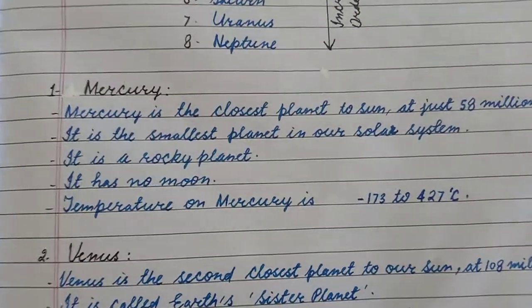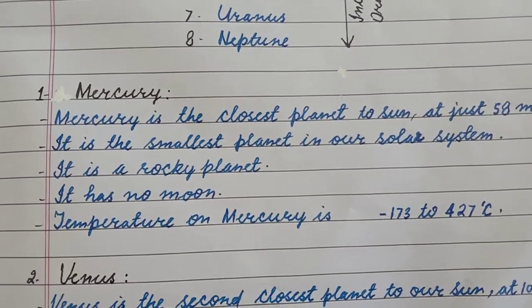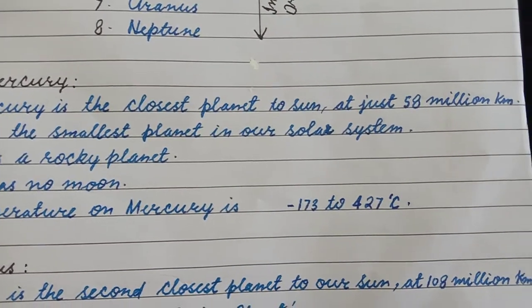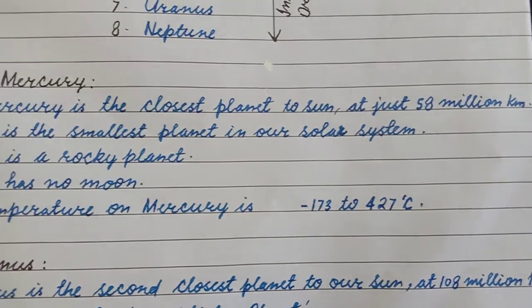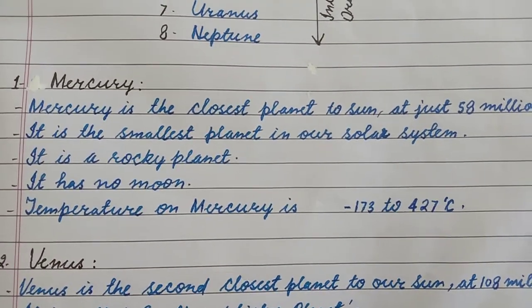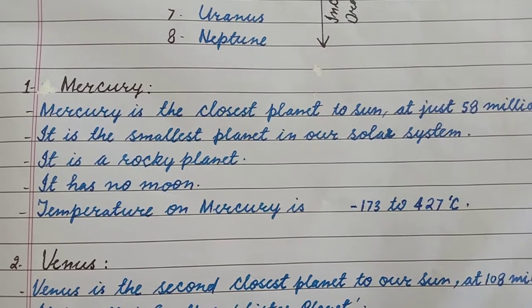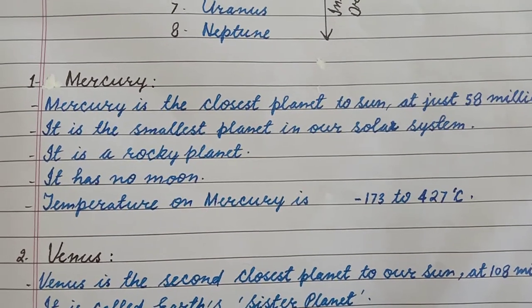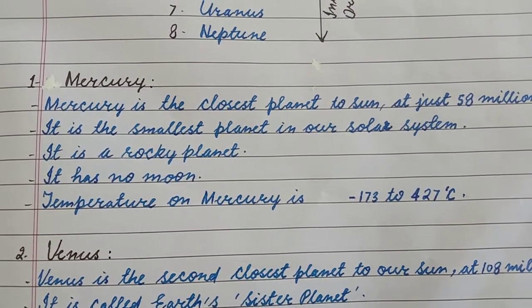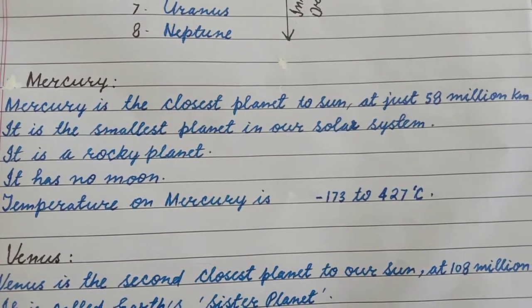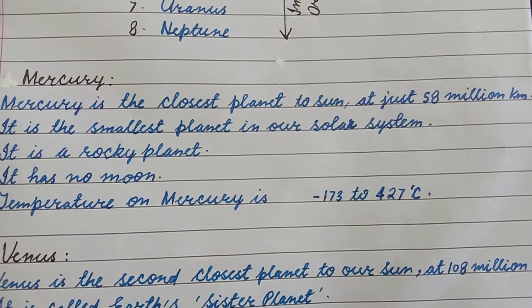Now one by one, Mercury first. Mercury is the closest planet to the sun at just 58 million kilometers. It is the smallest planet in our solar system. It is a rocky planet. It has no moon. Temperature on Mercury is minus 173 to 427 degrees centigrade.